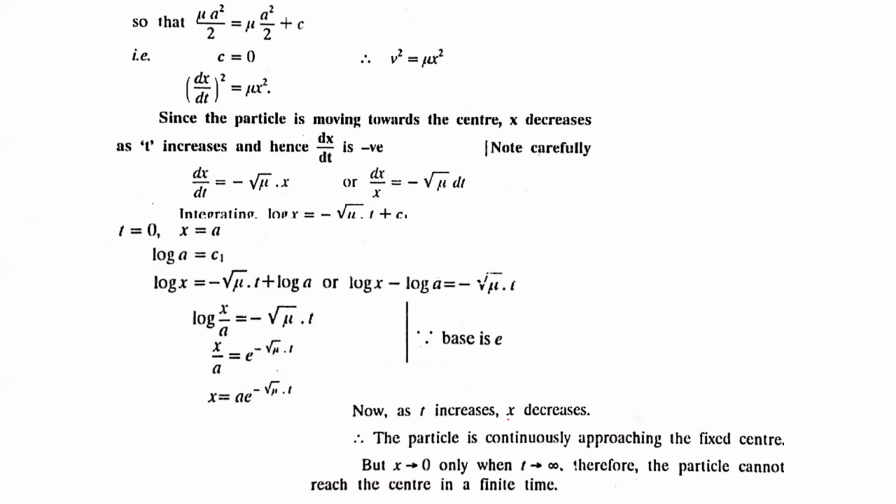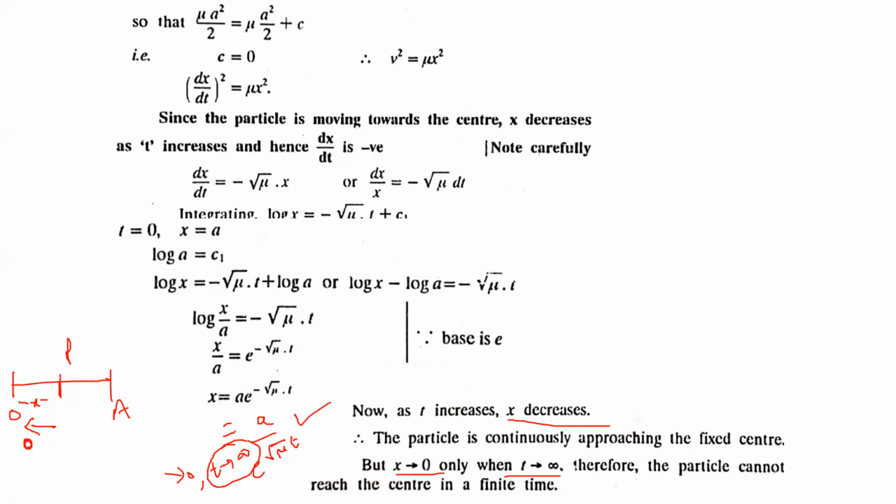Now, as t increases, x decreases. The particle is continuously approaching the fixed center, but x will approach 0 only when t approaches infinity. You can see here, because the power of e is negative, it will move to the denominator. We want the particle to reach O, which means x must approach 0, because x is measured from O. And x will approach 0 only when t approaches infinity, since t is in the denominator, so x becomes 0.